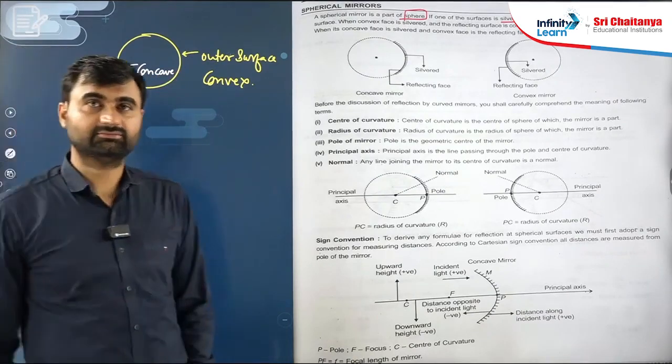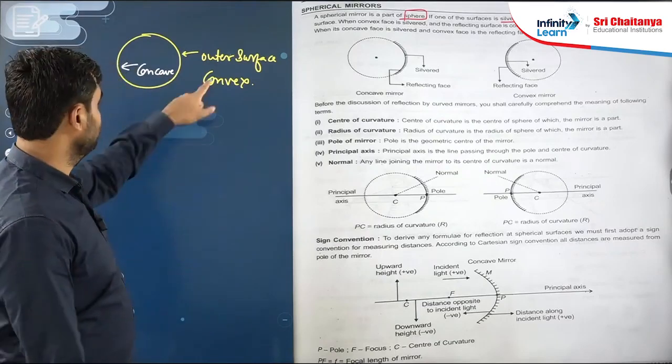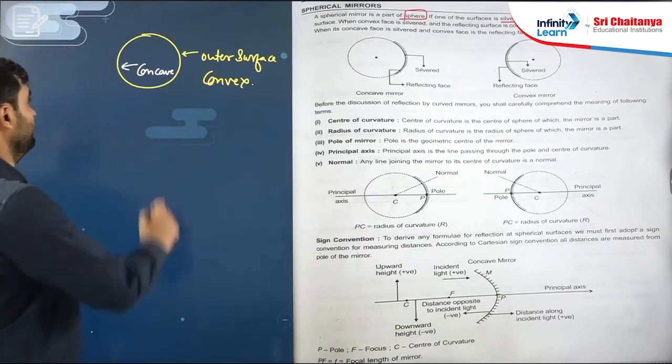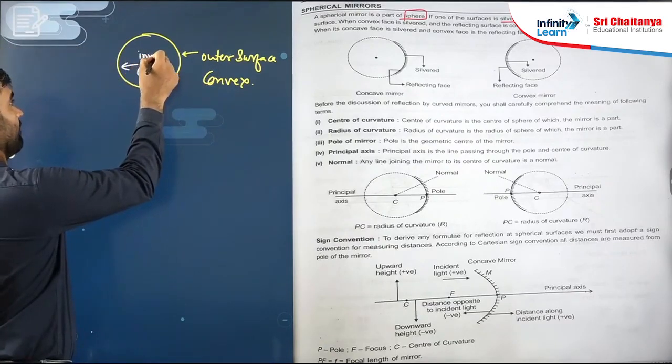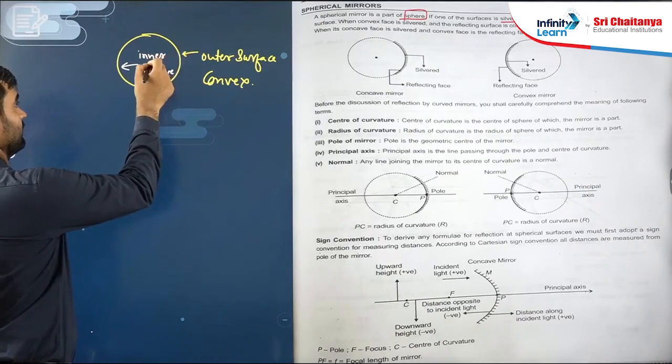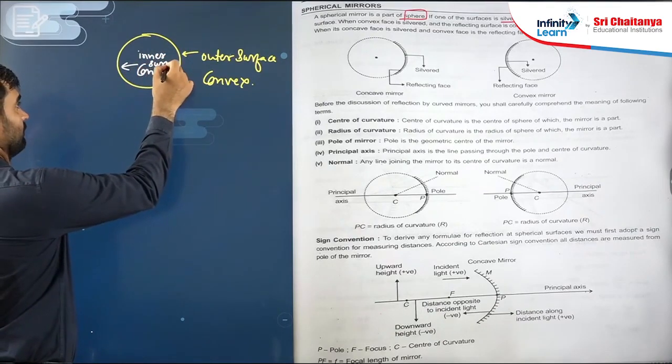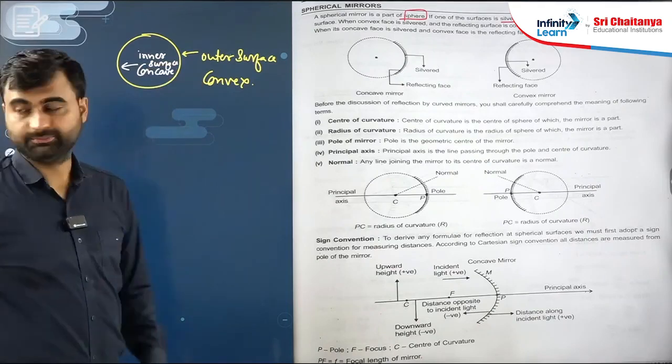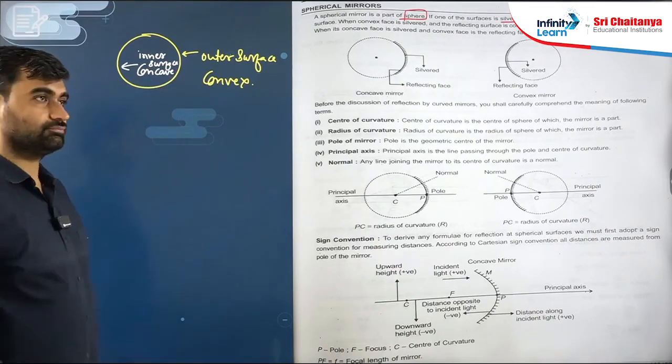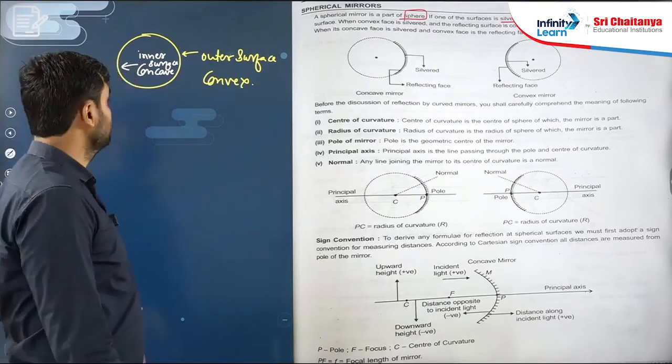Is it clear? Outer surface convex and inner surface concave. Okay. Now next point.